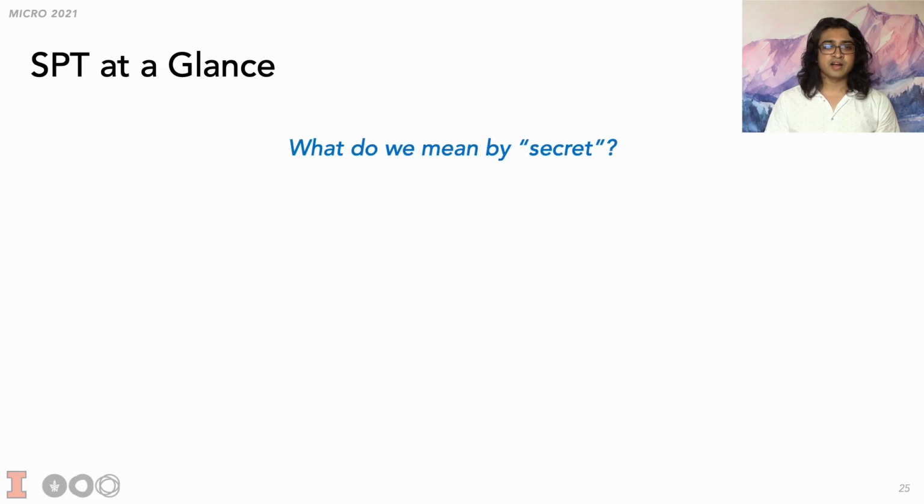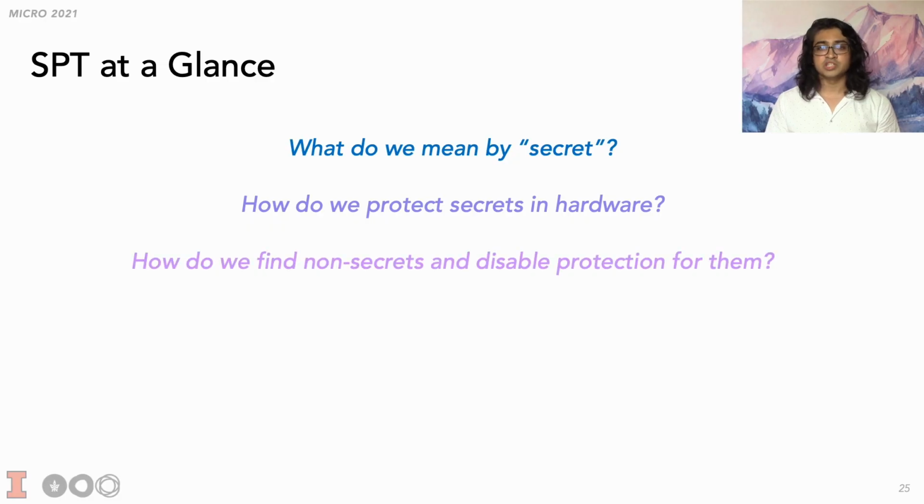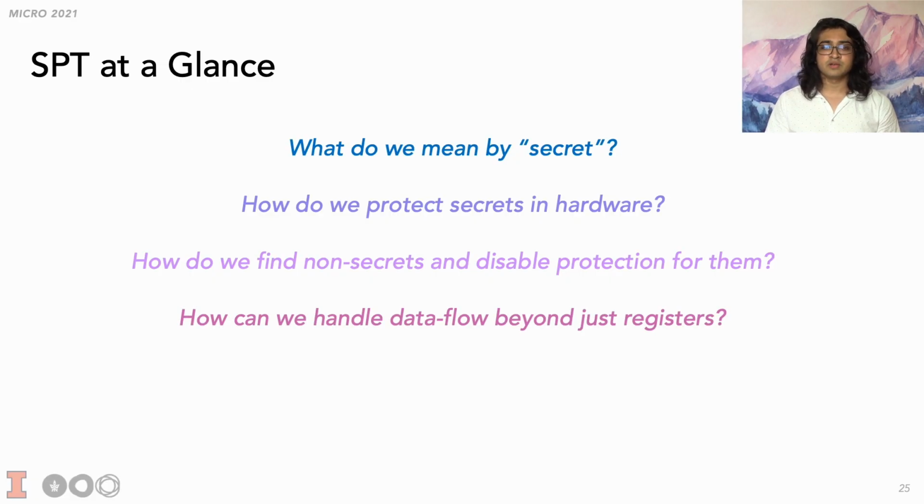We first identify what we mean by a secret. Then we go over the manner in which we protect these secrets in hardware. Next, we talk about how we manage to disable protection for data that is dynamically inferred to be not a secret. After that, we discuss how to extend our ideas to encompass information flow beyond just that between registers. Finally, we will explain all the modifications we need to make to a baseline processor to implement our framework. So without further ado, let's begin.